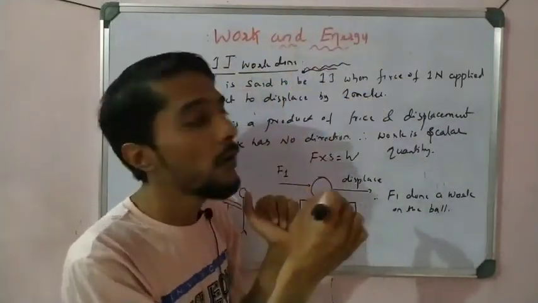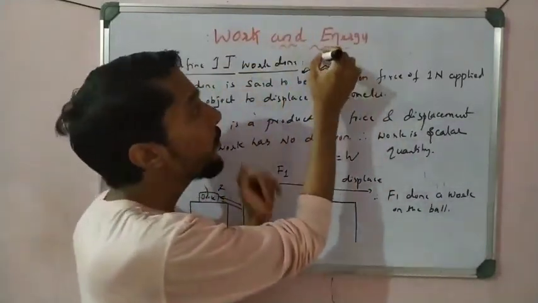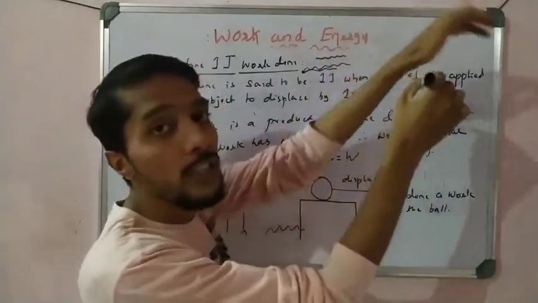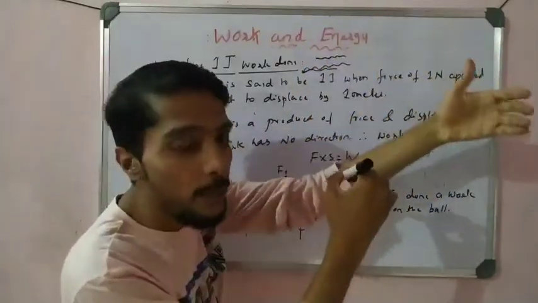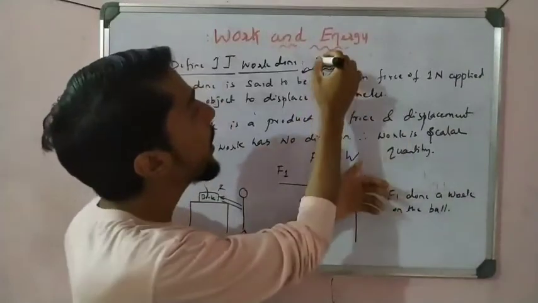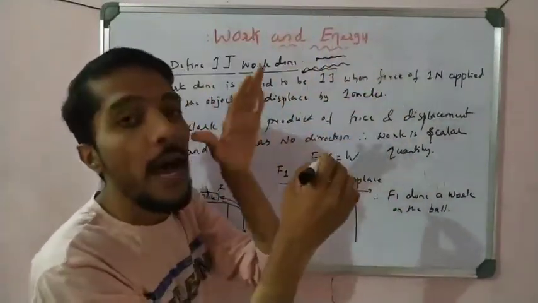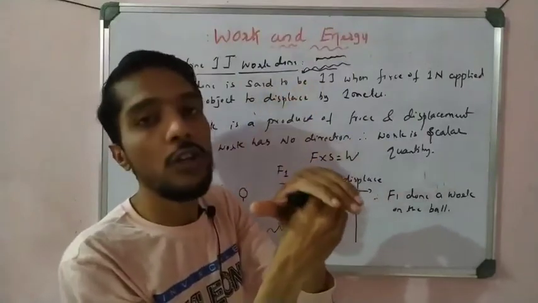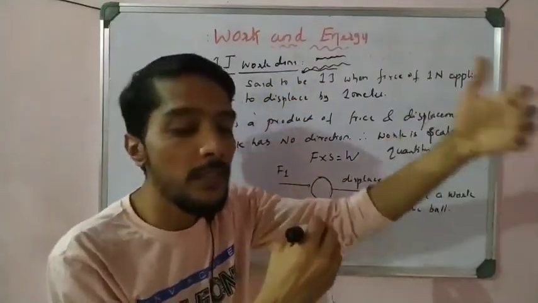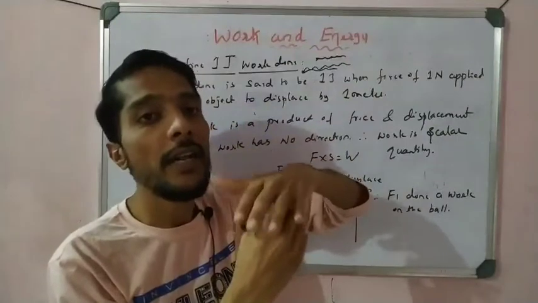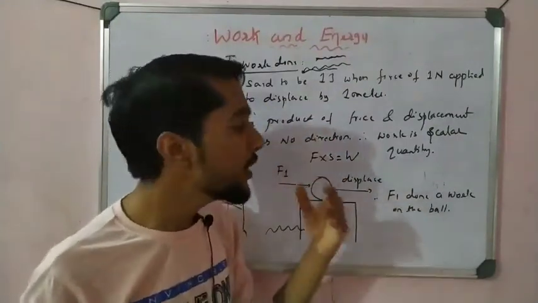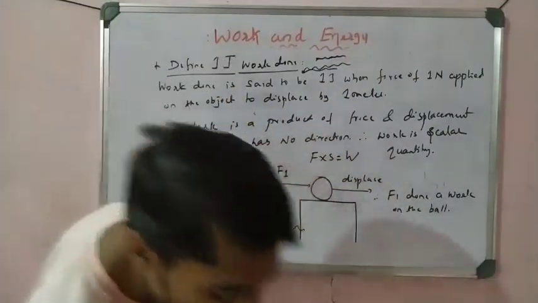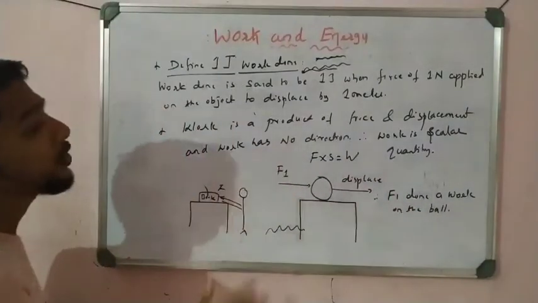That is very important. First my marker is here. I apply the force. What happened? The marker starts to displace. So I say that I apply the force and the marker gets displaced, and I say that my force, I have applied a force on the object and the object gets displaced, means that this force has done work on the marker. So that is a very important point to remember here, right? That is one of the very important discussions we have done here.